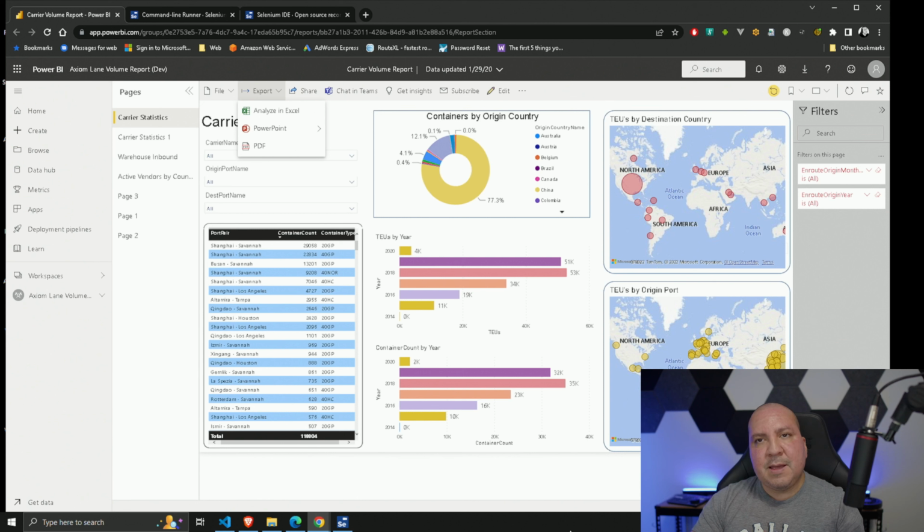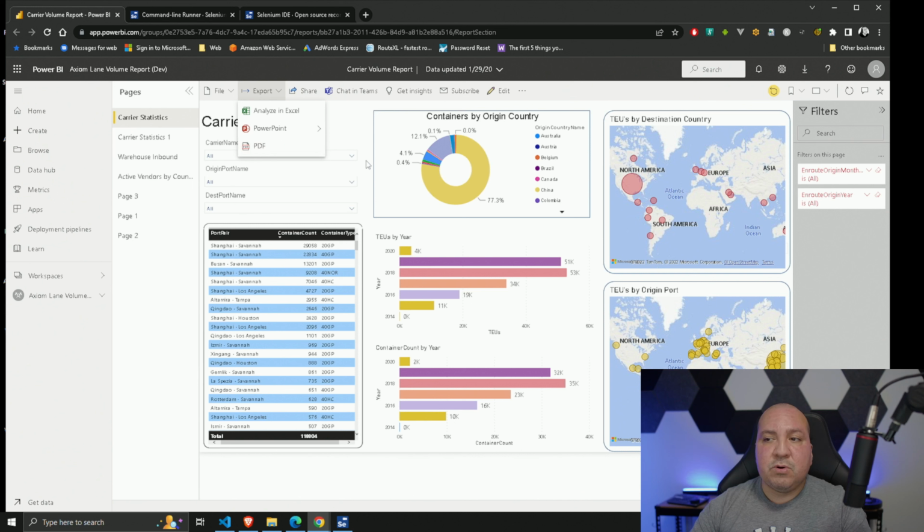Publish it to the Power BI portal, and then from there you could have a script, a Selenium script, that would do what I'm about to do, to interact with the interface. Interact by going to the URL, like going to the report, and then interacting with the drop downs, and ultimately clicking on the PDF to export it out.